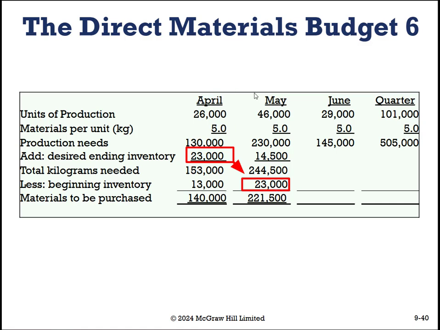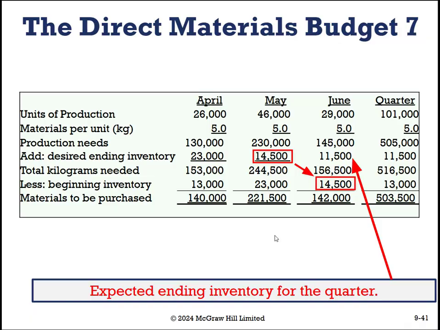And then we'll go through the same process that we did in April and May. So we need 5 kilograms per unit, and we need 46,000 units produced. So that gives us a production need of 230,000 kilograms for this month of May. Plus we need 10% of the kilograms that we need for the subsequent month. So 10% times our kilograms produced in June, which means that we need total kilograms needed of 244,500 minus our beginning inventory equals materials to be purchased for May is 221,500.